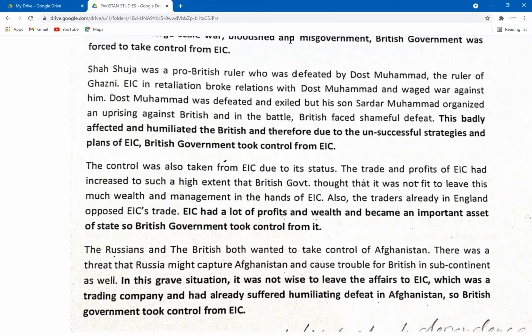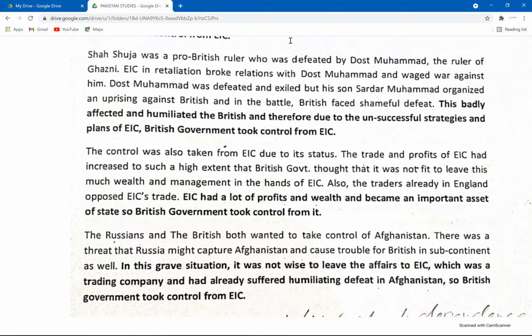Because EIC had become such a wealthy company at this time, and they were managing India's wealth, the British government thought it was not wise to leave this financial management in the hands of a trade company, and that they should directly take control of India. And you can write another reason, that they were involved in illegal practices, imposition of heavy taxation, draining of Bengal's wealth and everything, and the British government thought it was not right, not fair to the people of India. This was another point.